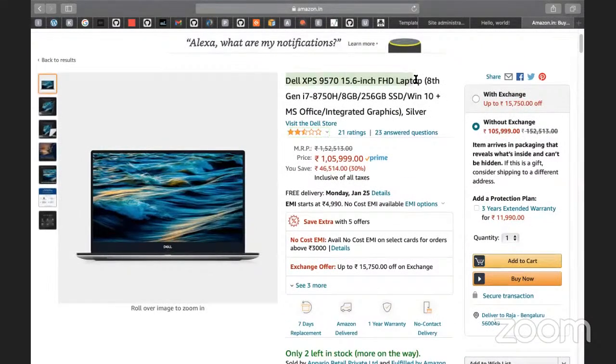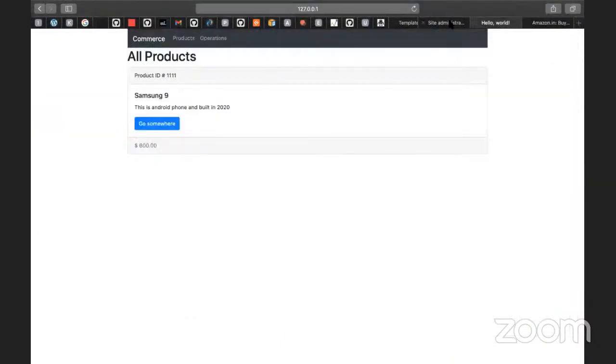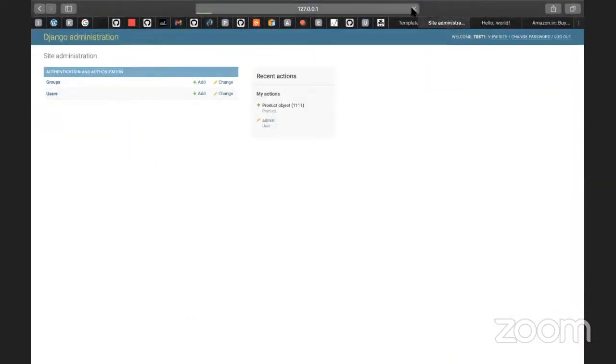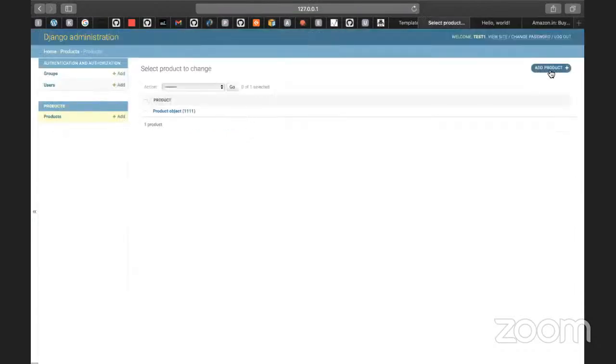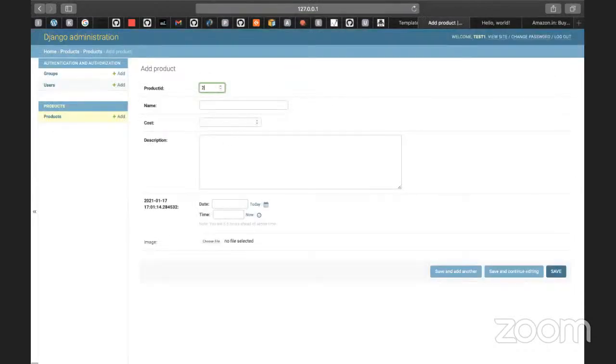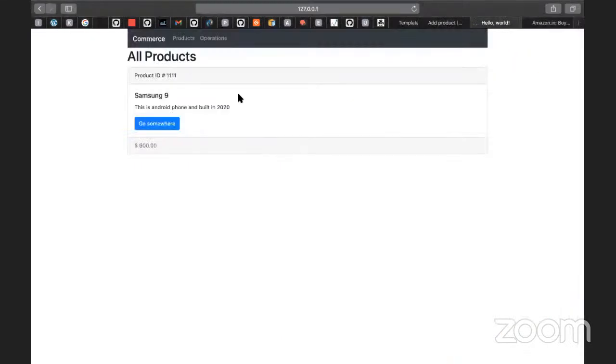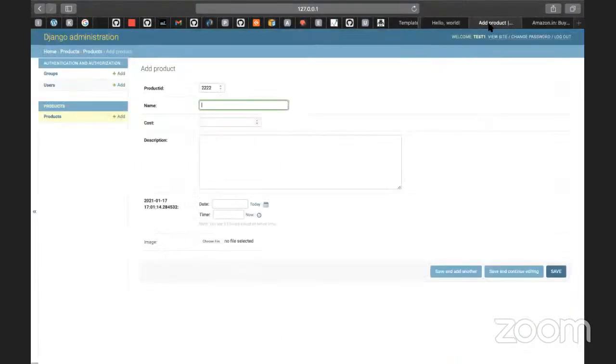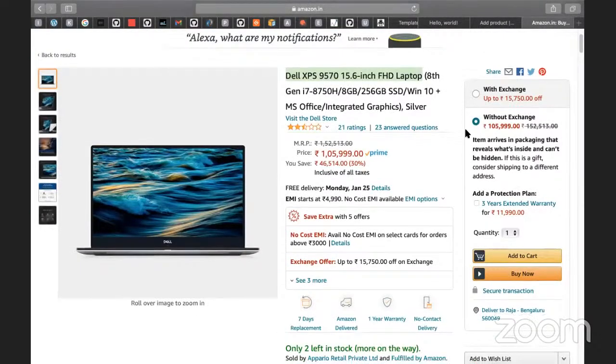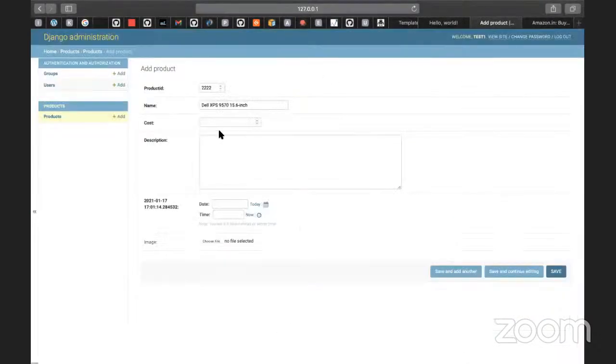For example, let me do it. I will go to the site admin, refresh the screen, and these are the products. I want to add a new product. The product is 222, and for the product name, let me copy here: Dell XPS 16-inch. For the cost, I will put something like $1,000.